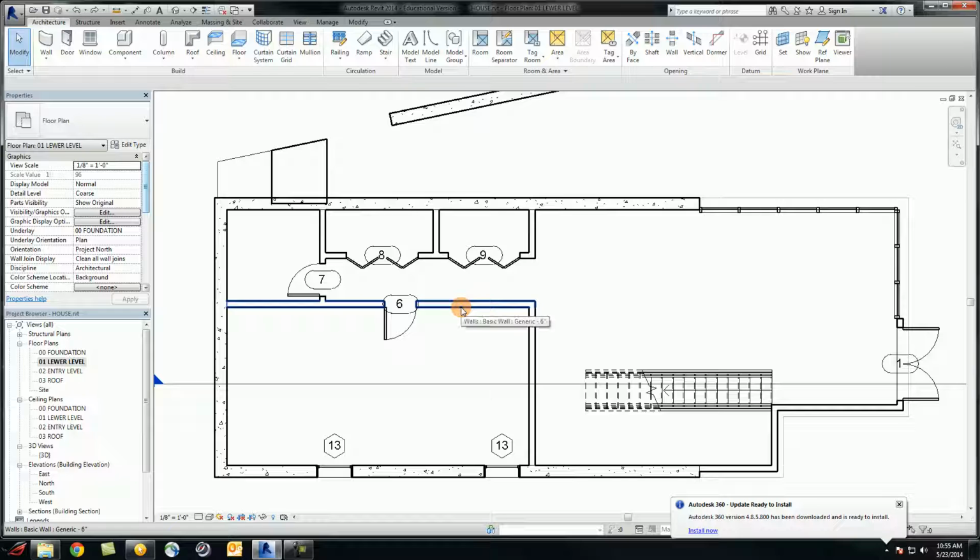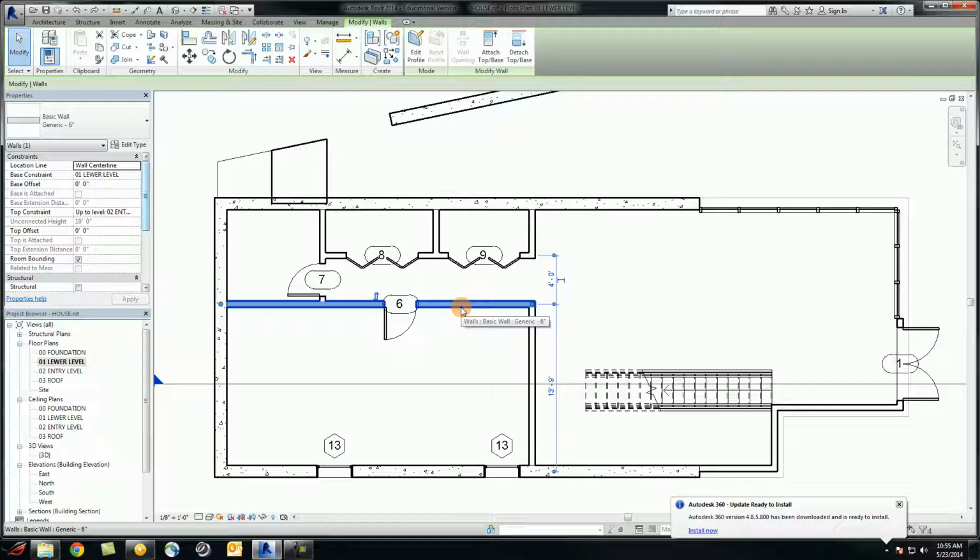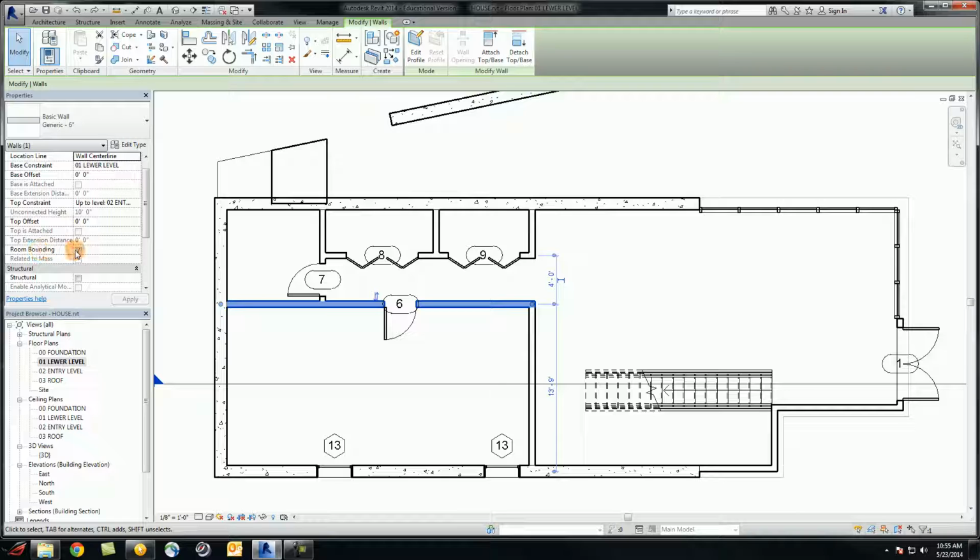If you pick any one interior wall and check its properties, there's a field called room bounding. For this interior wall, room bounding is checked. But if you pick another wall, like a retaining wall here, the room bounding is not. So we have to check this box for the retaining walls first. With this box checked, retaining walls would function as a boundary of the rooms.